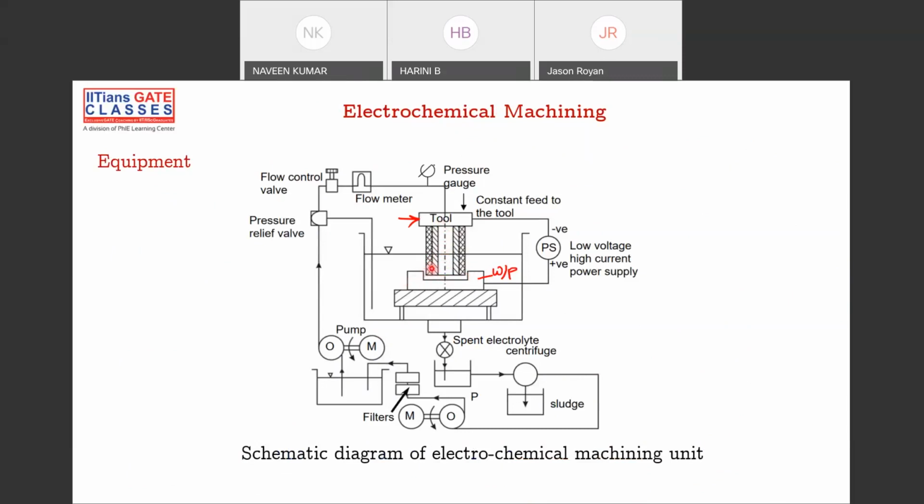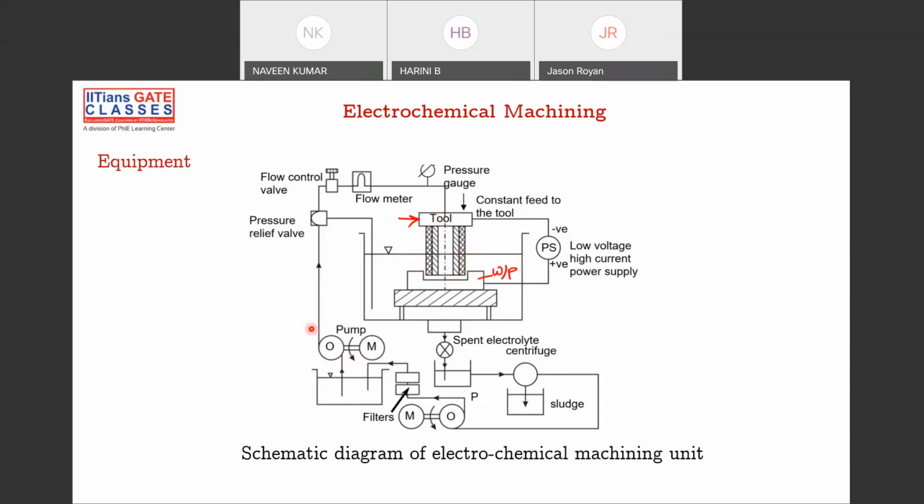How is the chemical reaction ignited? Because of electricity. This is connected to your negative terminal and this is connected to the positive terminal. Because of the electricity passage, the electrolyte particles are ignited and some chemical reaction is happening, and material removal is happening here in electrochemical machining.